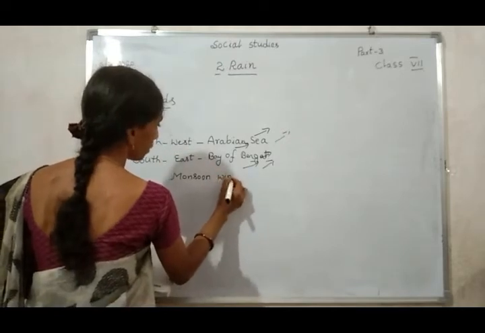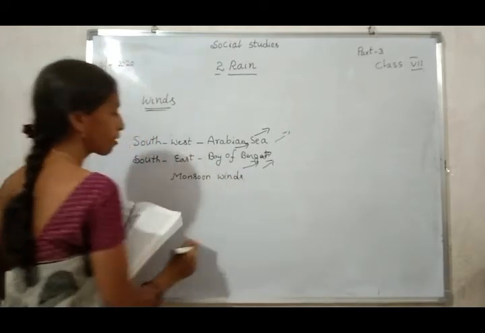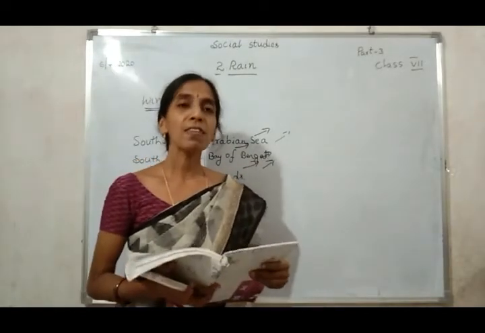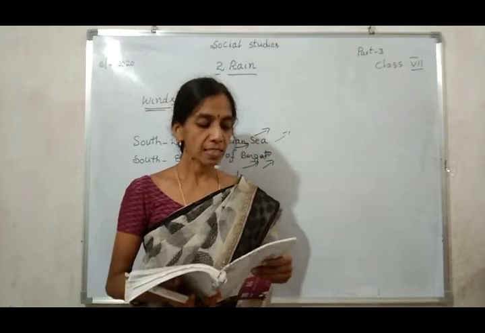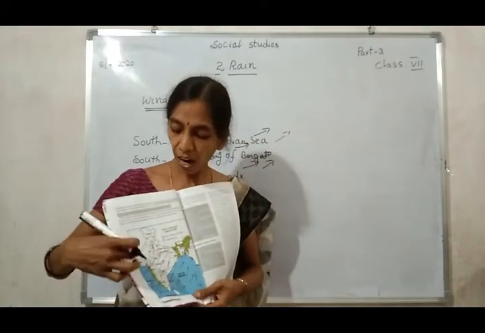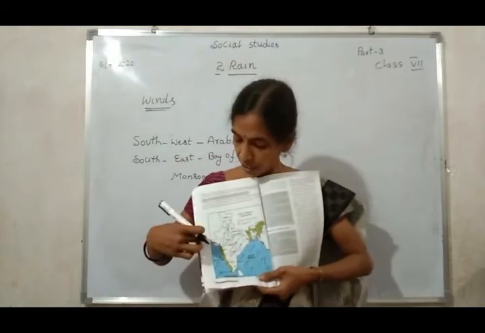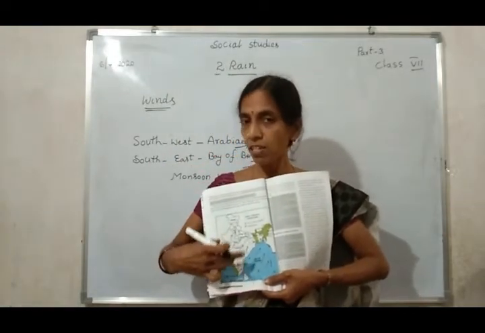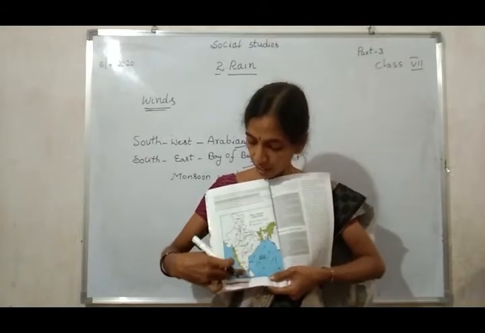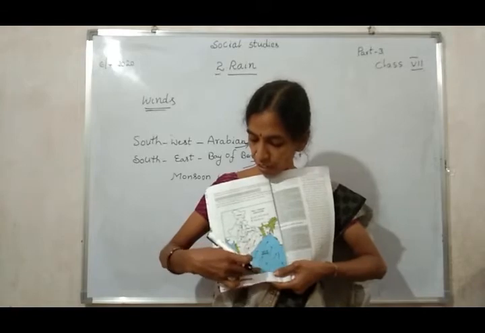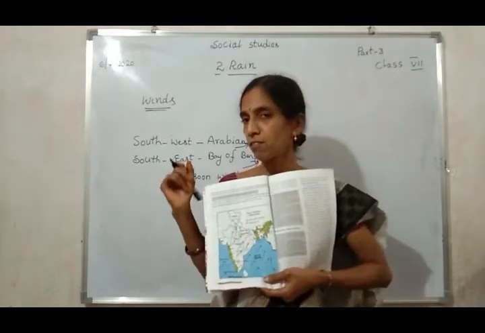In India, two types of monsoon seasons are there. They are also called southwest monsoon winds as they blow from that direction. This is south, this is west. That is how we can tell the wind's direction. So these are called the southwest monsoon season.